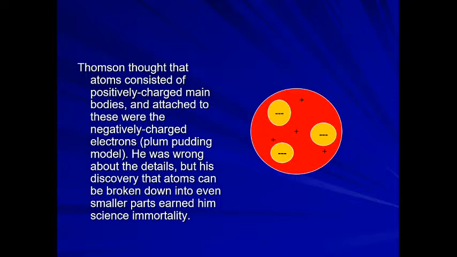Goldstein proved the discovery of protons, and yesterday only we studied the discovery of protons. The question arises: how are these negative and positive charges distributed within the atom?